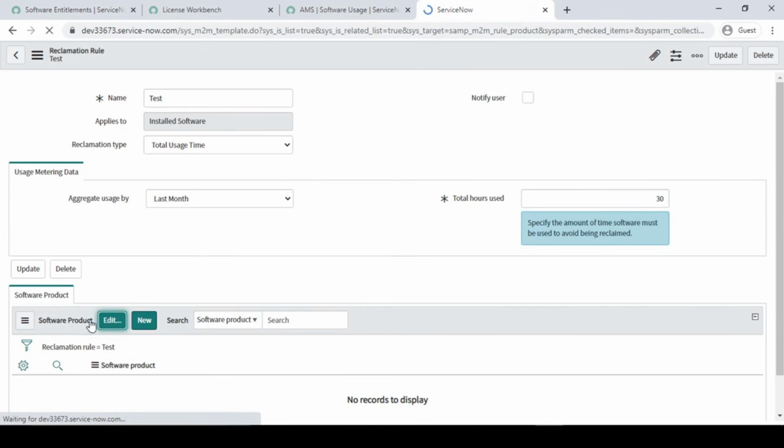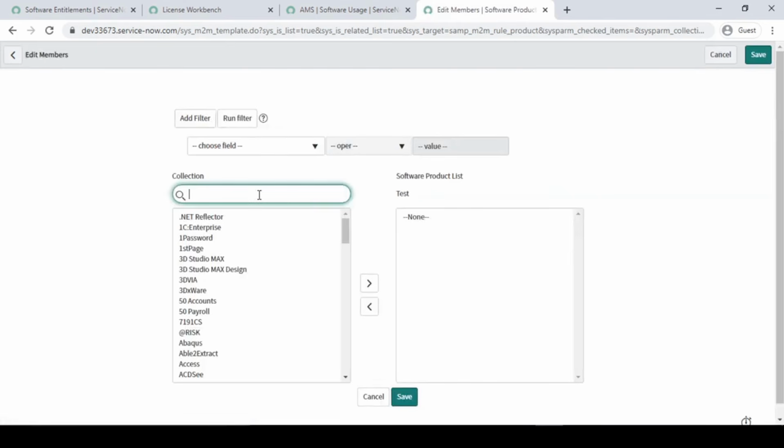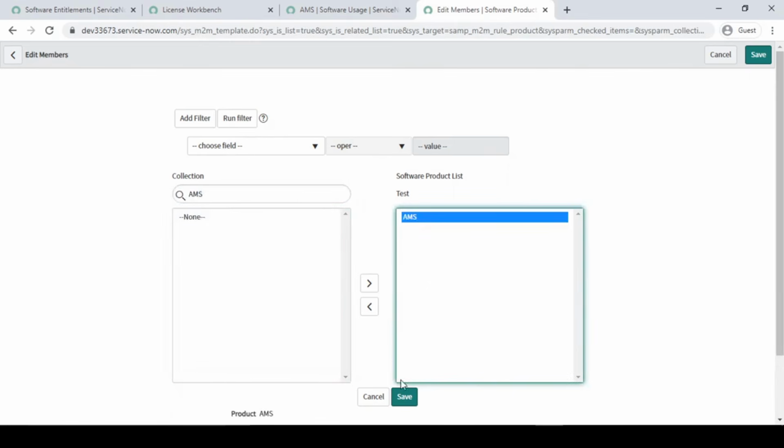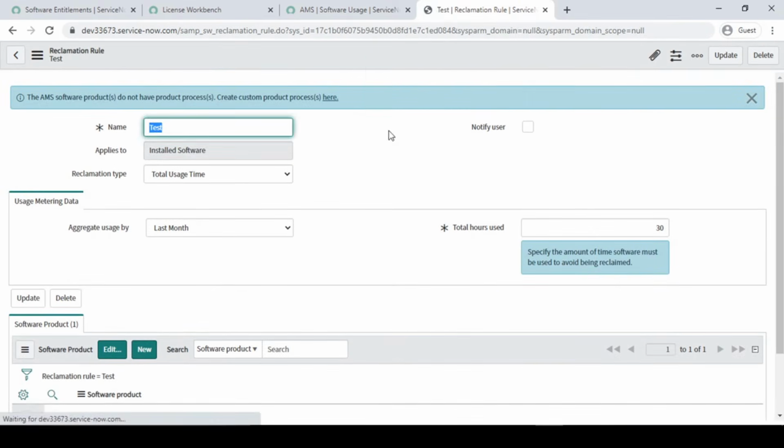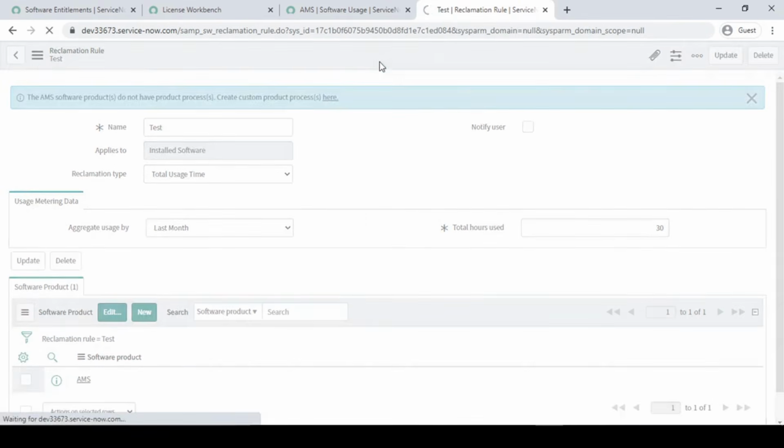So let me just click on Edit. So here we have to look for the ServiceNow AMS, something was there, right? So AMS, let's say we will just use it for the AMS only. Fine.